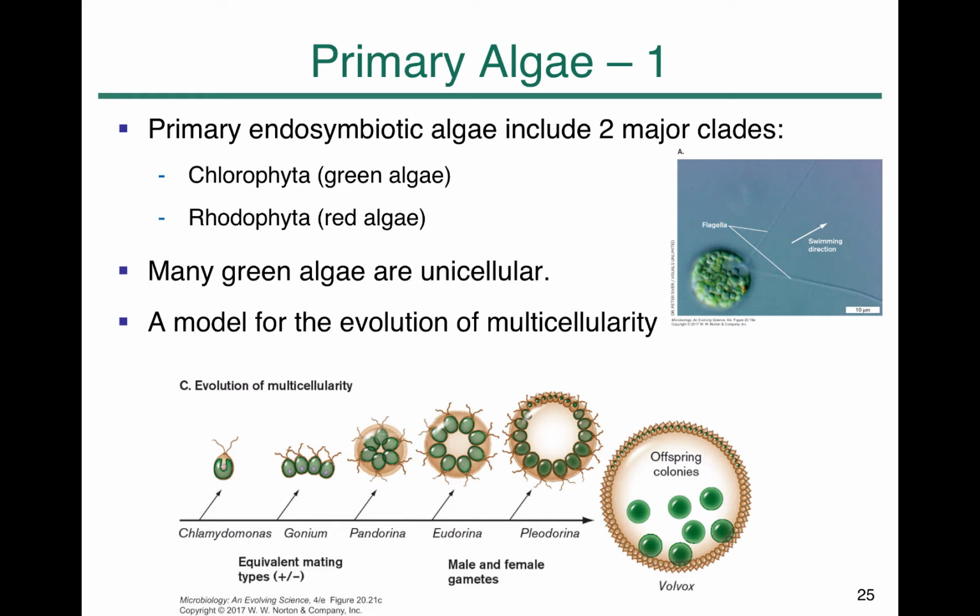A lot of the green algae are unicellular, but there are some algae that form multicellular structures. Especially the green algae species contain either a single form, multiple cells together, or even a large structure with the offspring inside, which mimics the gradual increase in the number of cells, from single cell to multicellular organisms. So this is a good model for explaining the evolution of multicellularity.